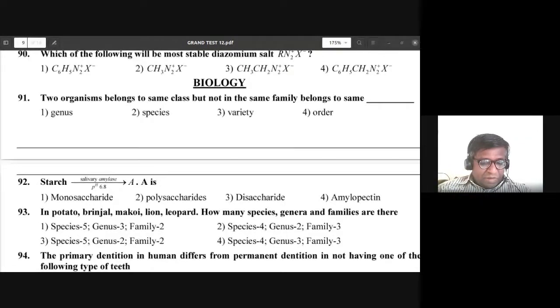Okay. So the 91st question in the present mock NEET paper: two organisms belong to the same class, but not in the same family, belong to the same genus, species, variety, or order. What is the answer for this?